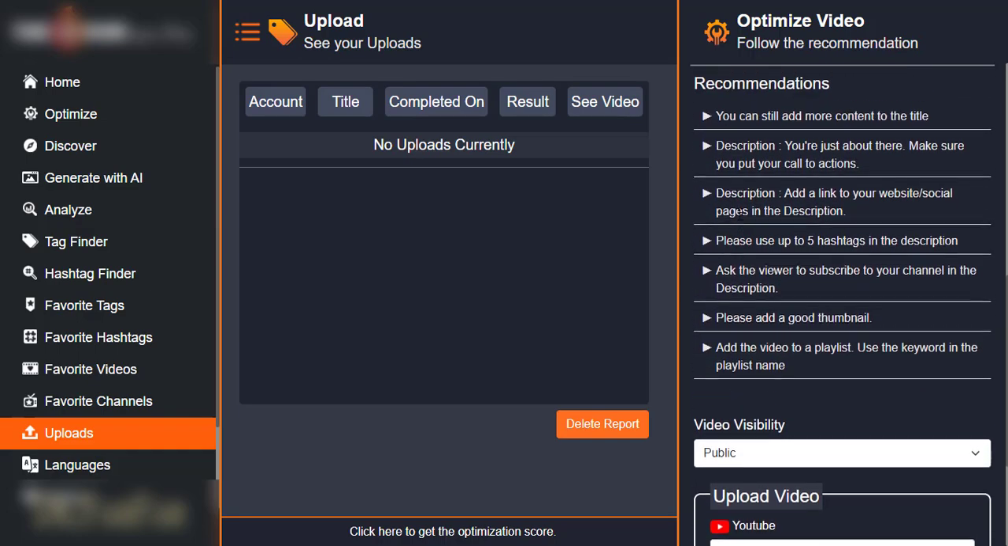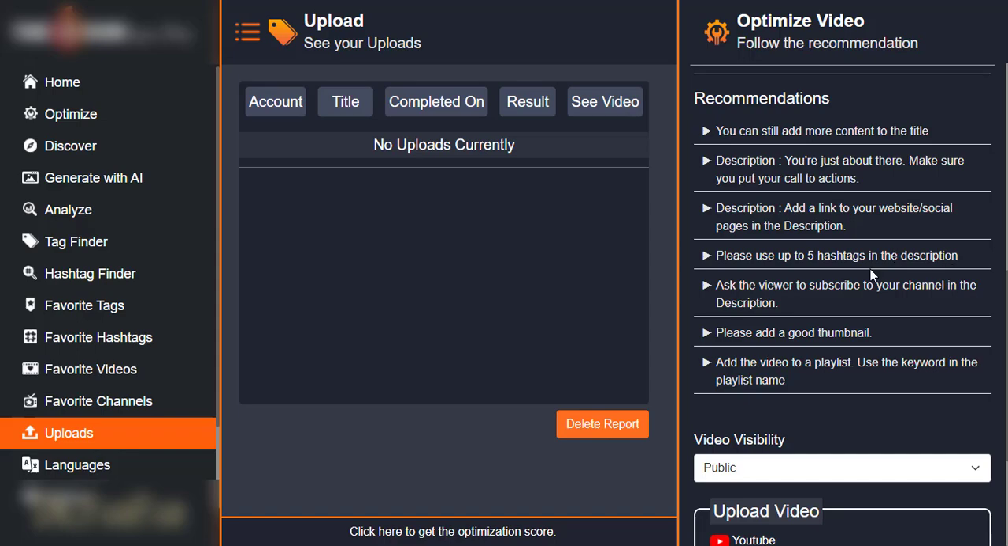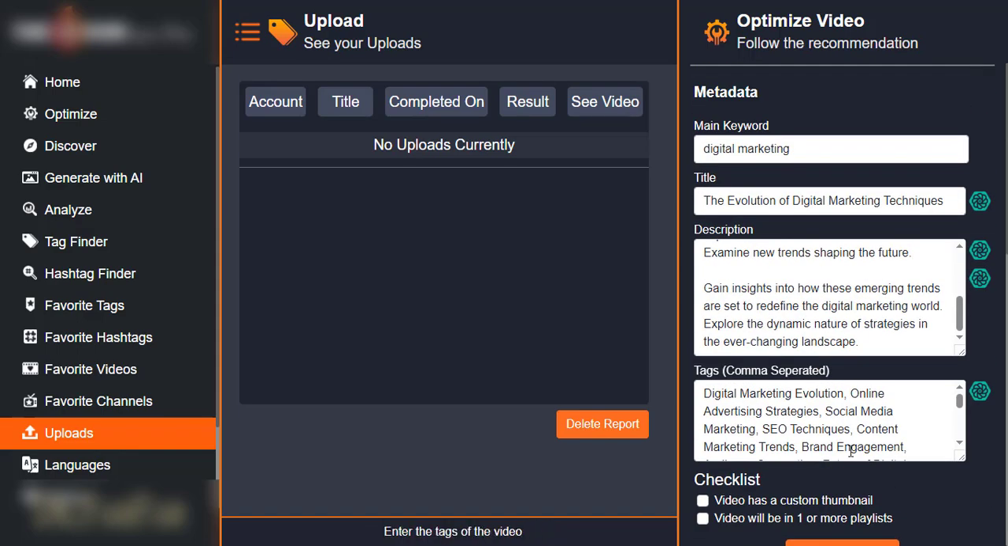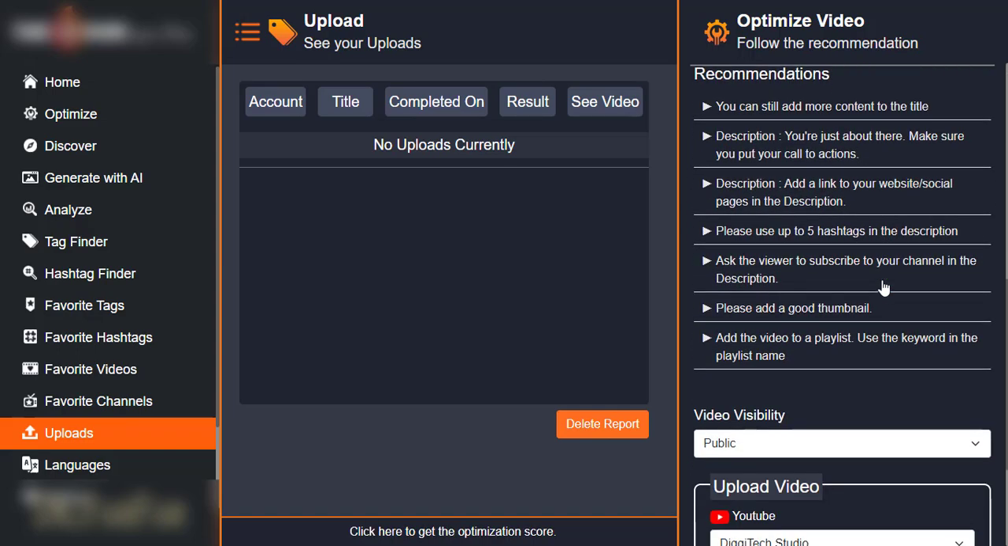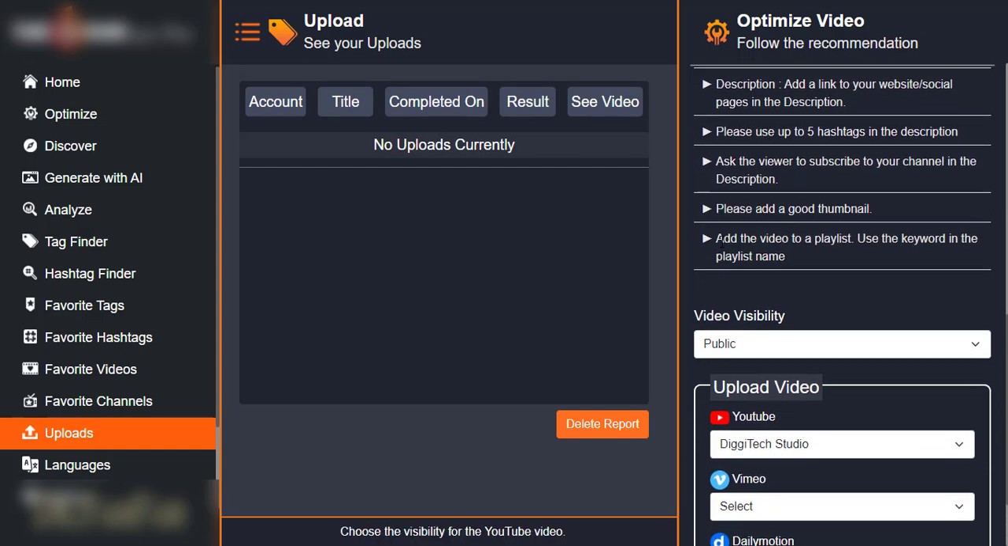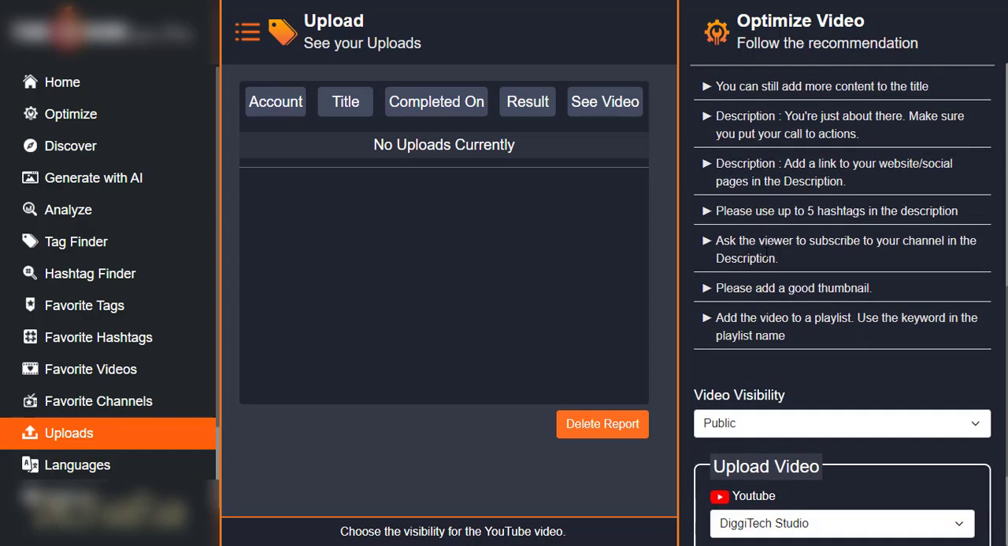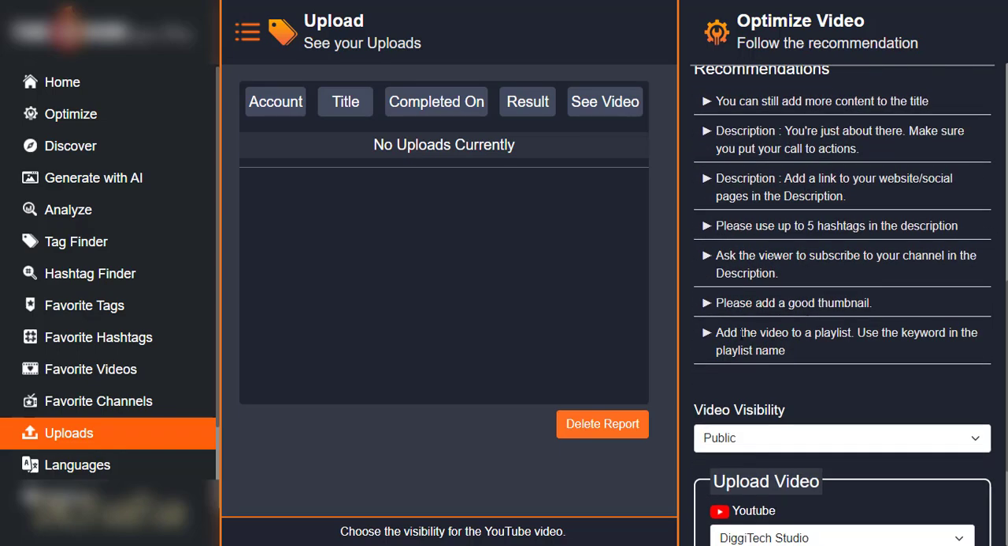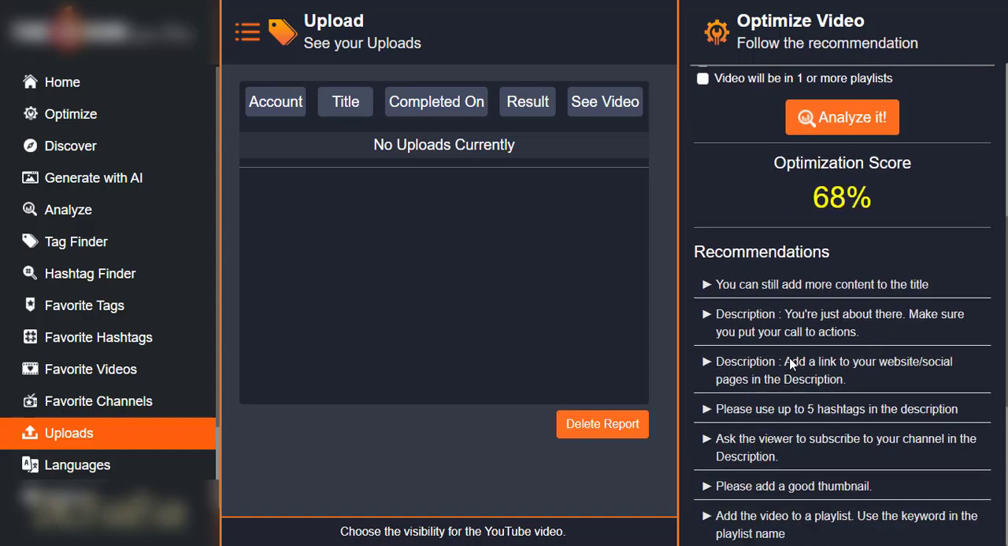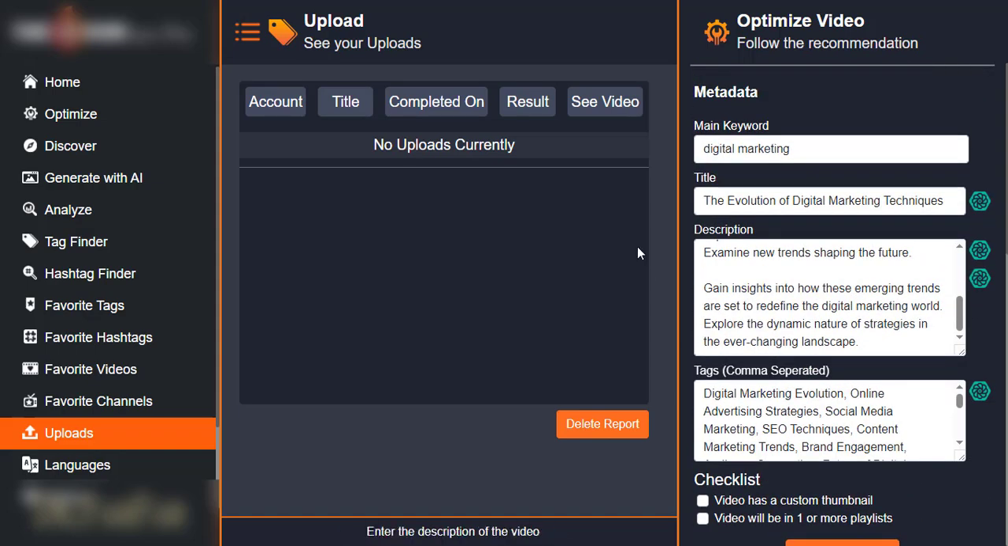It also says please use up to 5 hashtags in the description. So in this description, I will need to use up to 5 hashtags right there. You can see what it's telling me right now. Please add a good thumbnail, right? So your thumbnail has to be professional. Those are the recommendations it's giving you for your video to rank higher as well. Add the video to a playlist. Use the keyword in the playlist name. So you can see how wonderful that is. This tool is really powerful.